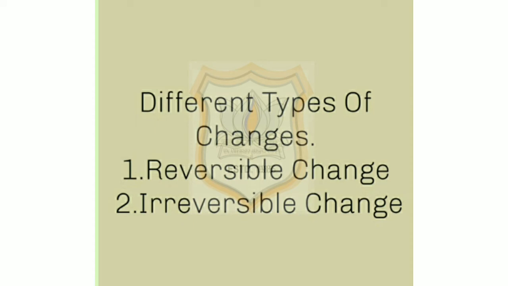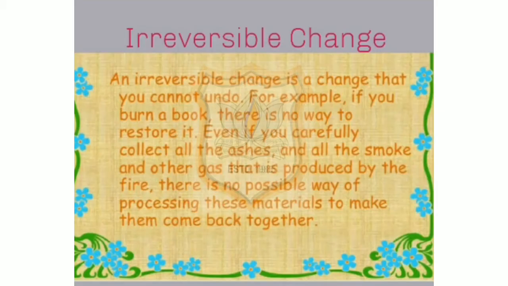Second one is irreversible change. What is irreversible change? An irreversible change is a change that you cannot undo. For example, if you burn a book, there is no way to restore it. Even if you carefully collect all the ashes and all the smoke and other gases that are produced by the fire, there is no possible way of processing these materials to make them come back together.